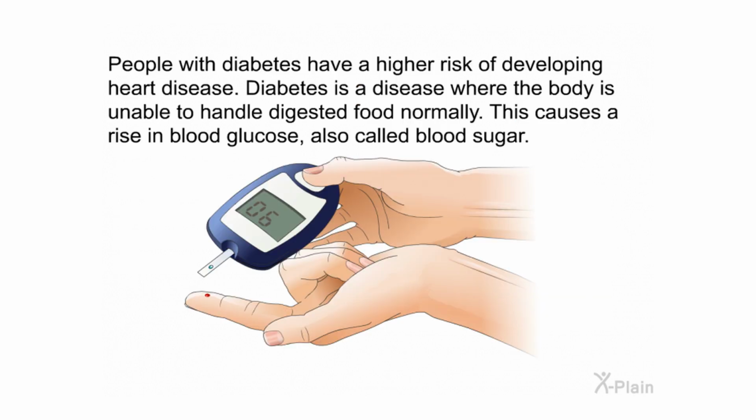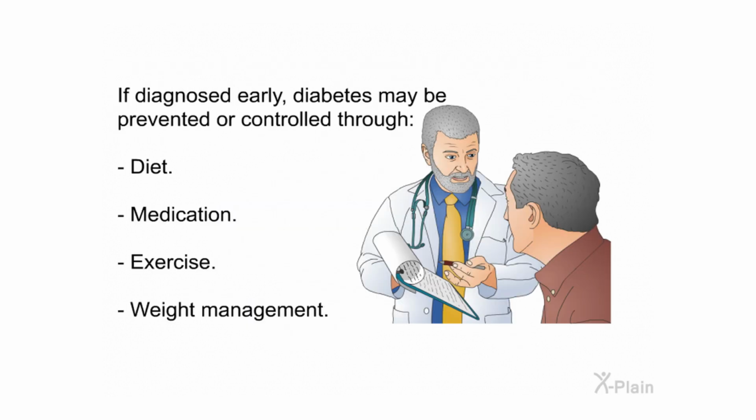People with diabetes have a higher risk of developing heart disease. Diabetes is a disease where the body is unable to handle digested food normally. This causes a rise in blood glucose, also called blood sugar. If diagnosed early, diabetes may be prevented or controlled through diet, medication, exercise, weight management.